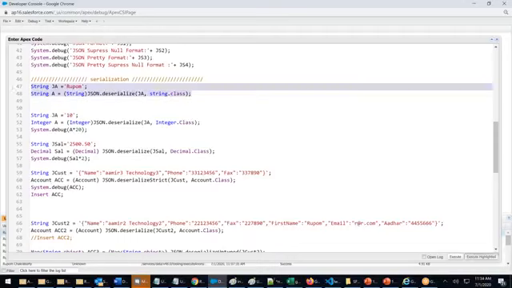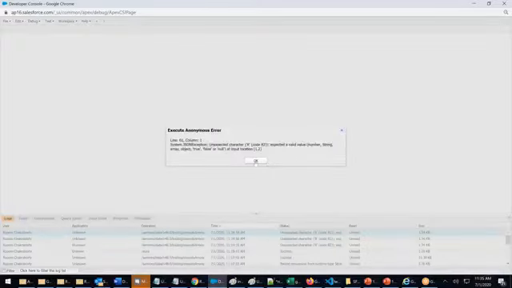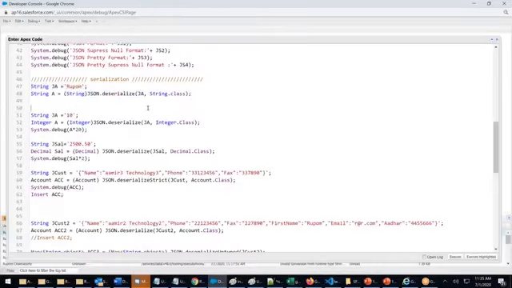Even if J is a string, then also you have to. What happened? Right? JSON.deserialize, String.class, perfect only, no? Why is it giving error? Did I make any mistake? Execute highlighted. Line number 61, unexpected error, R value, number, string, array. Something is off.